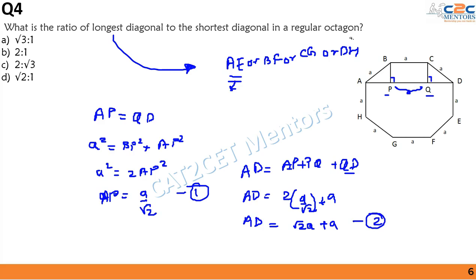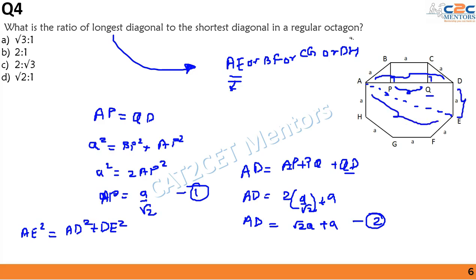Now I can again apply Pythagoras theorem and say that AE square is equal to AD square plus DE square. That is, I am finding this bigger diagonal over here. So in triangle ADE, AD square plus DE square, that is this length square plus this length square will be equal to the diagonal square or the hypotenuse square, because this is also perpendicular.